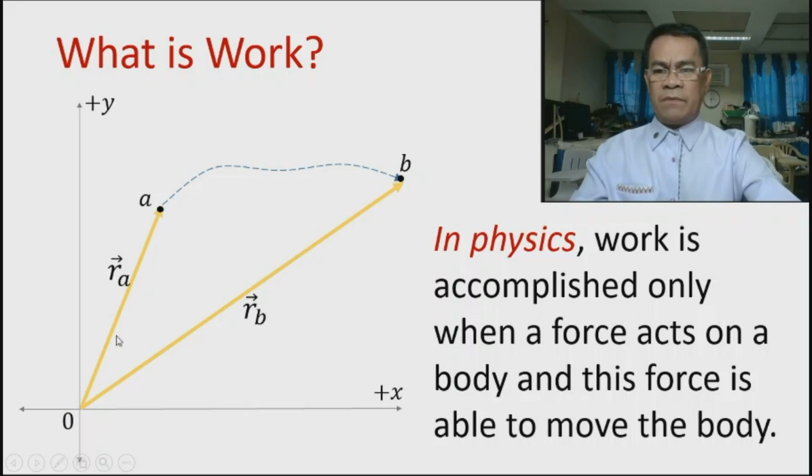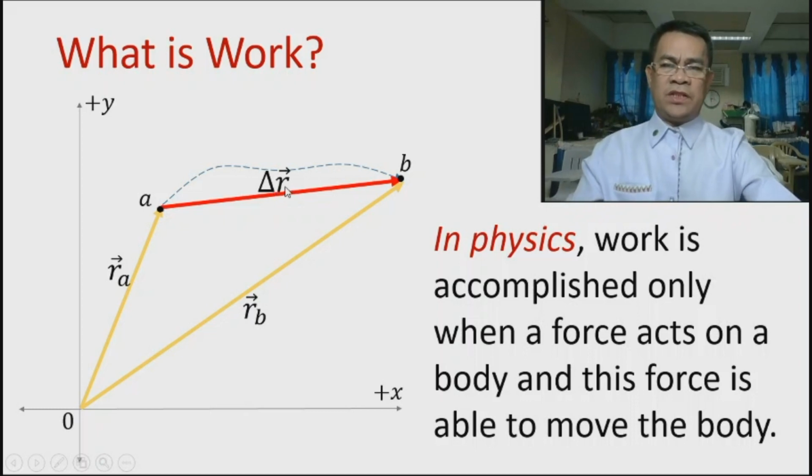So therefore, since we have the initial and we have the final, we have the change in position. Now this change in position results because of the force acting on the body. So therefore, it is said that the body undergoes work because we have the force and that force was able to move the body.